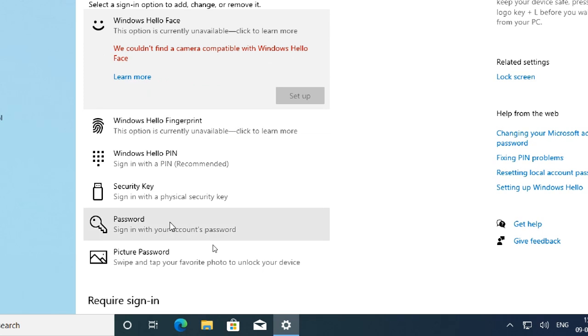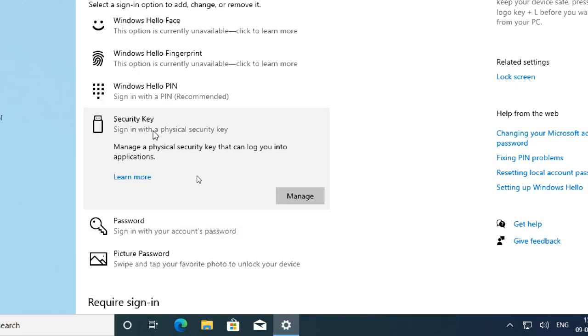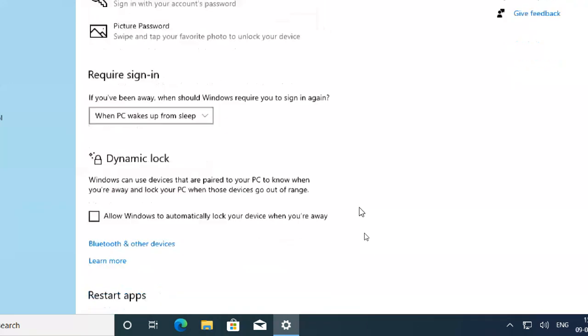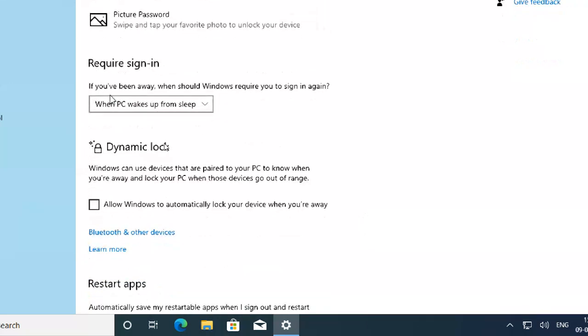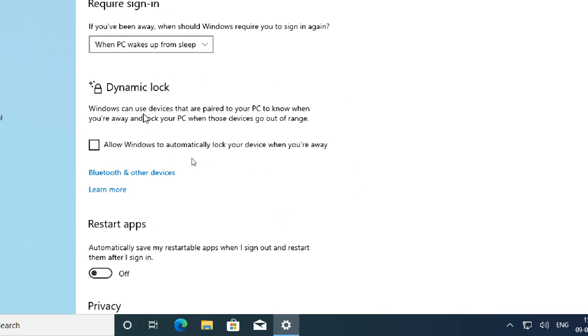Okay. And next, security key. Security key means using a physical key: you insert the key into your USB, then it automatically unlocks. So when do we require a sign in? Like when your system went to sleep and you woke it up. When you wake it up, you can require a sign in compulsorily, or never, like that you can go for it.